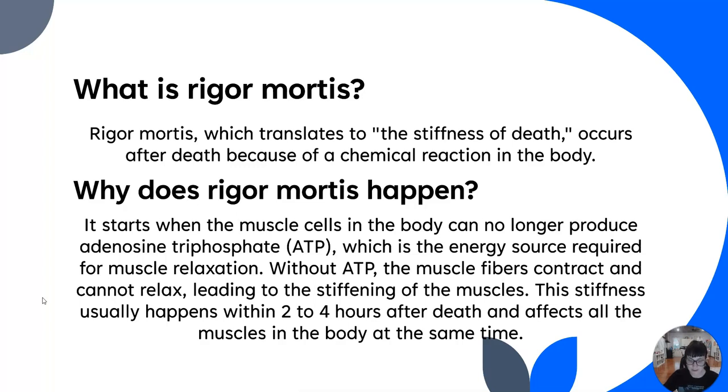So, Rigor Mortis translates to the stiffness of death, which occurs after death because of a chemical reaction in the body. It starts when the muscle cells in the body can no longer produce ATP, which is the energy source required for muscle relaxation. Without ATP, the muscle fibers contract and cannot relax, leading to the stiffening of the muscles. This stiffness usually happens within 2 to 4 hours after death and affects all the muscles in the body at the same time.